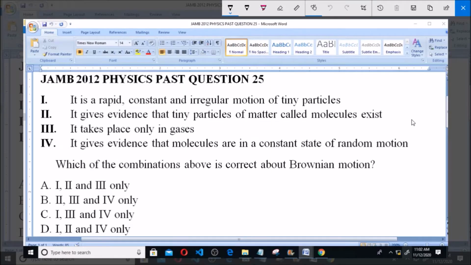Hello and welcome. I will be answering JAMB 2012 Physics Past Question 25. So you have 4 items given to you here. 1 says it's a rapid, constant and irregular motion of tiny particles. 2 says it gives evidence that tiny particles of matter called molecules exist. 3 says it takes place only in gases. 4 says it gives evidence that molecules are in a constant state of random motion.